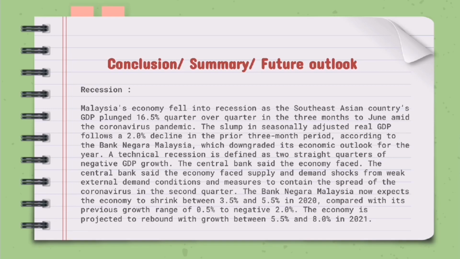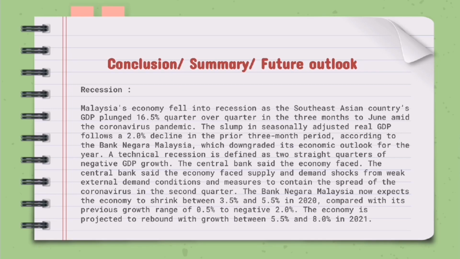Next, conclusion for recession. Malaysia's economy fell into recession as the Southeast Asian country's GDP plunged 16.5% quarter-over-quarter in the 3 months to June amid the coronavirus pandemic. The slump in seasonally adjusted real GDP followed a 2.0% decline in the prior 3-month period, according to Bank Negara Malaysia, which downgraded its economic outlook for the year.